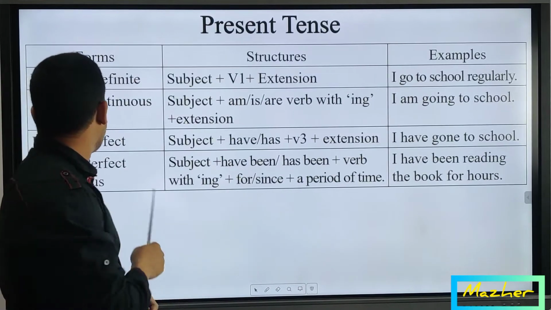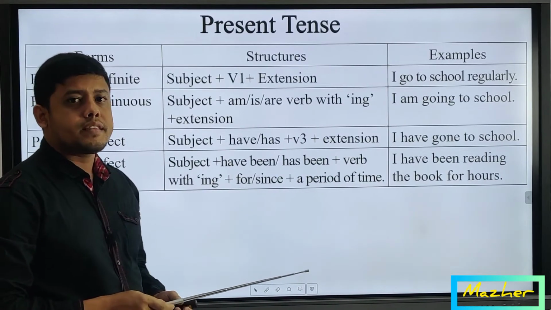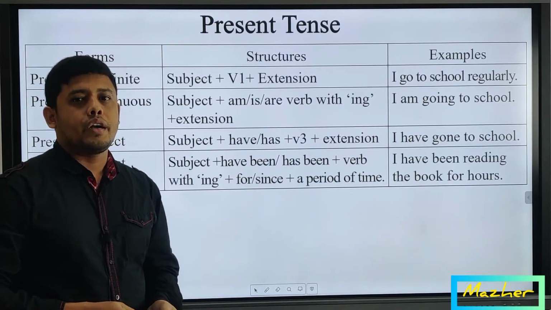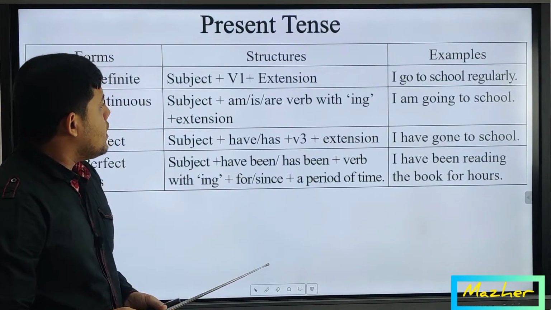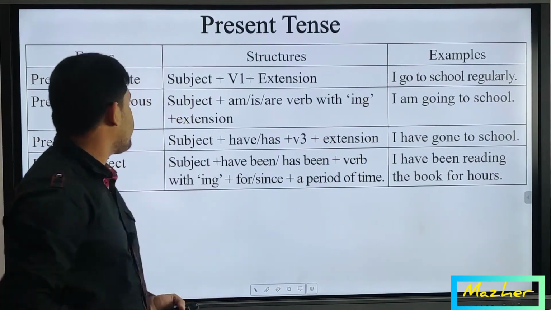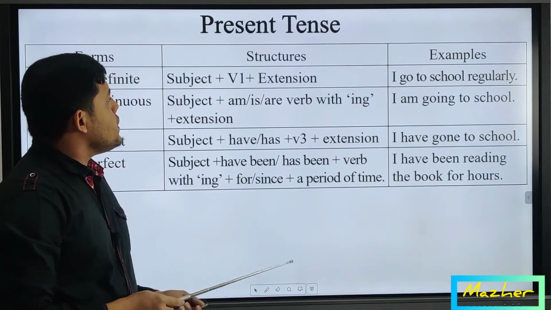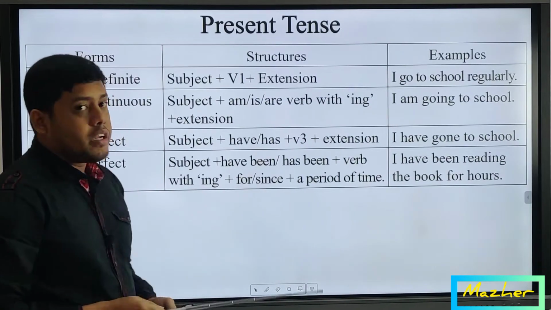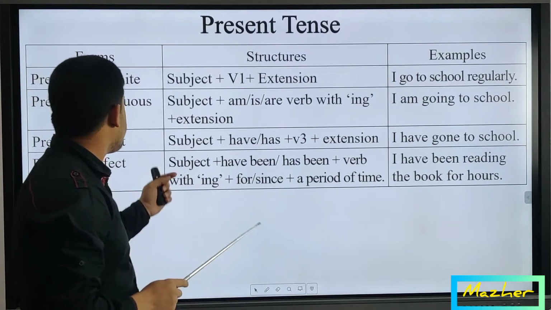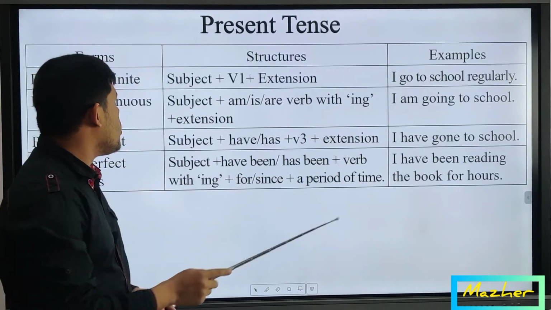And see next one. Present perfect. Here is written the structure of present perfect is subject plus have or has plus V3 or extension. So let's change the main example "I go to school" into present perfect. When you are changing it, you have to just remember the structure of present perfect at first, and let's see what is written at first.